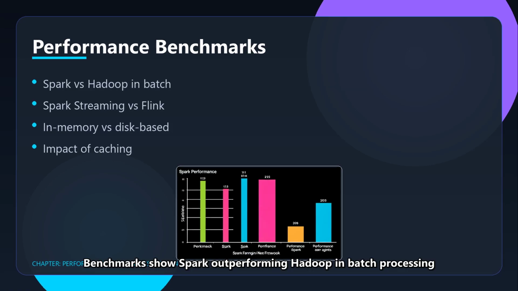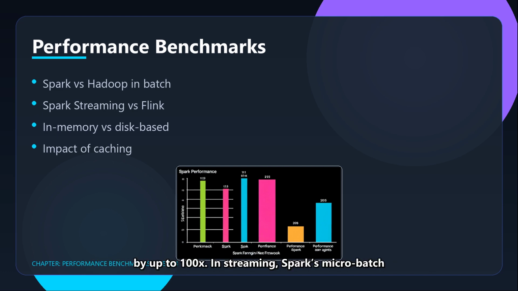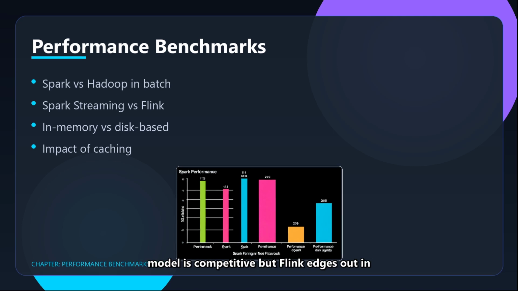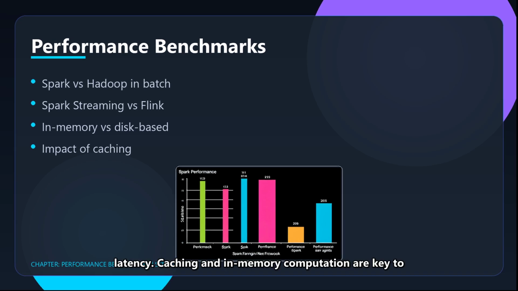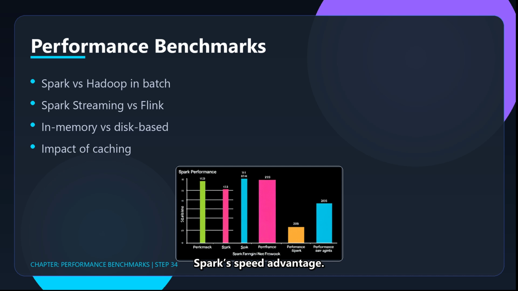Benchmarks show Spark outperforming Hadoop in batch processing by up to 100x. In streaming, Spark's micro-batch model is competitive, but Flink edges out in latency. Caching and in-memory computation are key to Spark's speed advantage.